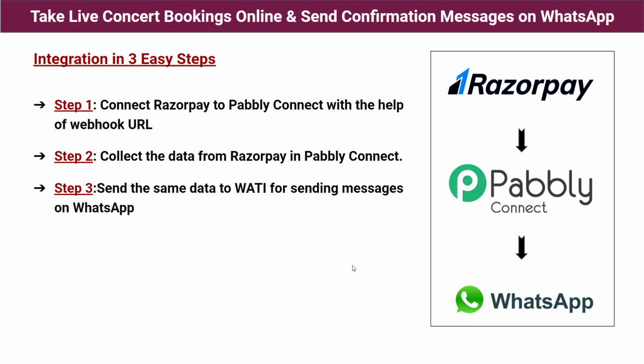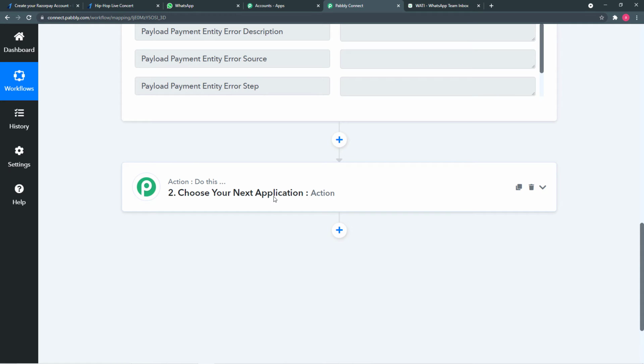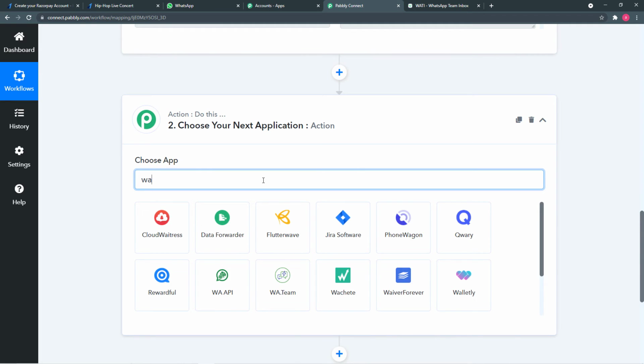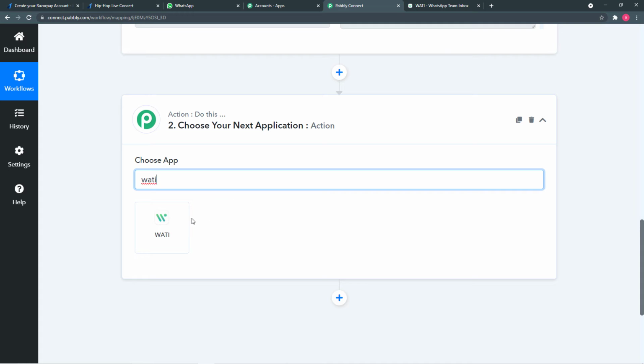And to do that, we are going to use this Vaati application. Now I'll tell you what Vaati is and how we are going to use it. So now you have to click here on this action window, and from the choose app, choose your application as WATI, that is Vaati.